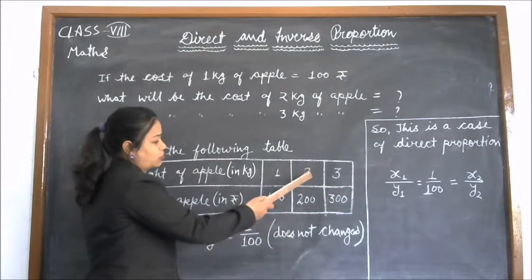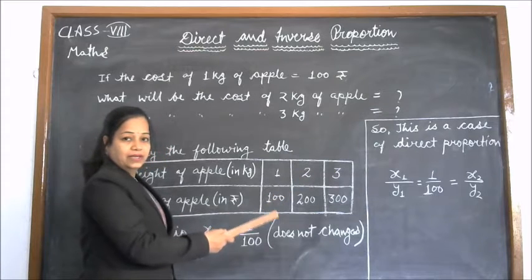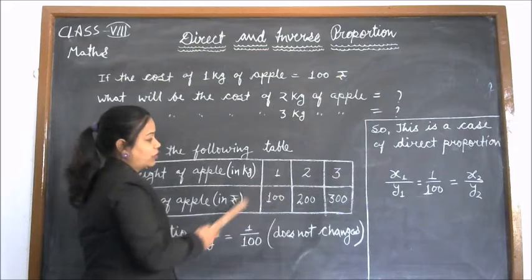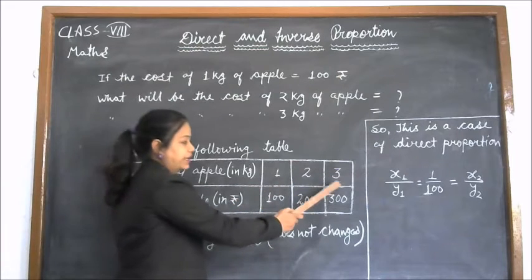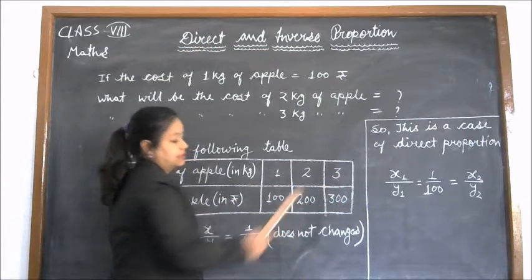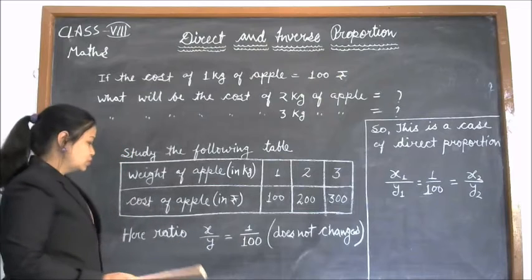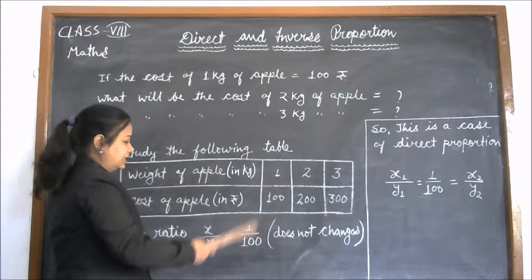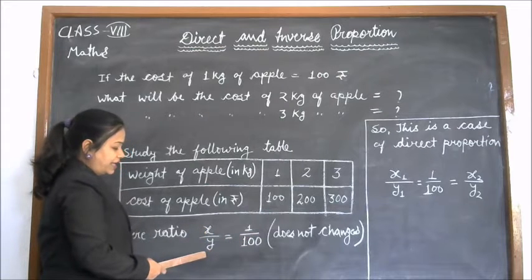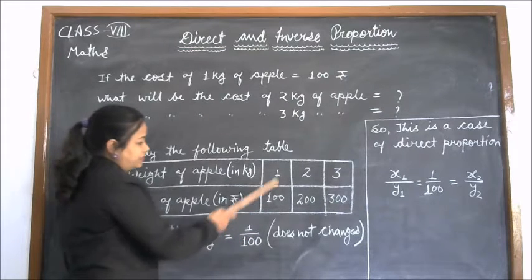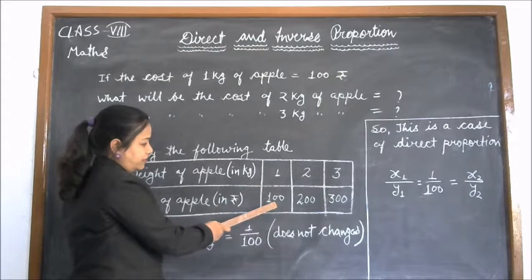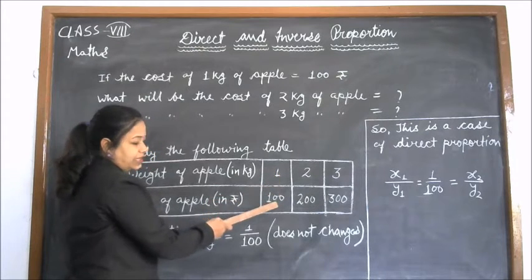So what will be the cost of 2 kg of apple? It will be 200 rupees. And what will be the cost of 3 kg of apple? It will be 300 rupees. So students, we can observe from this table that the ratio of x and y, means if we divide this 1 by this 100, we will get the ratio 1 upon 100.